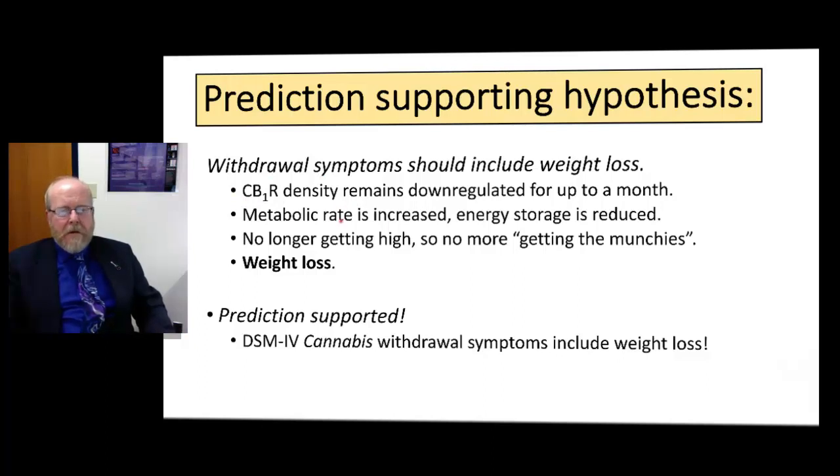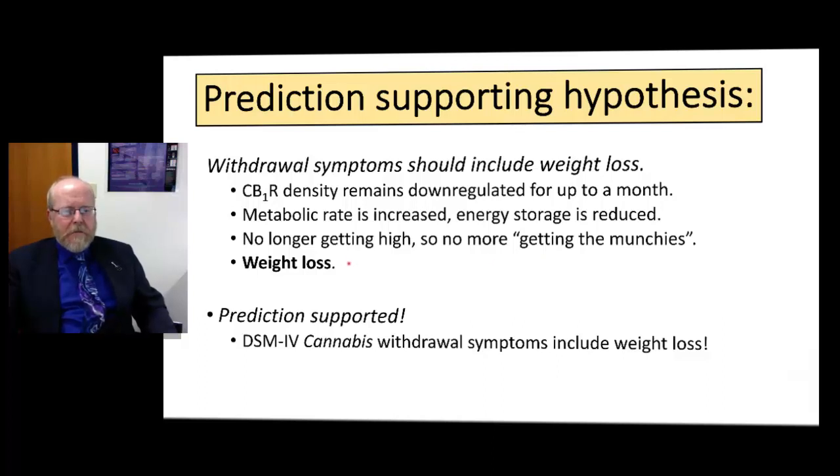And so the metabolic rate is increased and energy storage is reduced because of that, but they no longer are stimulating CB1 receptor whenever they use marijuana, and so they don't get the munchies anymore, so their overall caloric intake has gone down, and that will lead to weight loss.